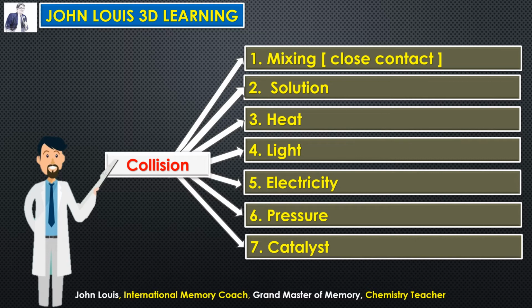But the presence of the catalyst will make the other reactants react with one another to form a new product. Like the very presence of the teacher makes the students focus, concentrate on their subject and learn things properly. So that is what is known as catalyst here. Hope you understood this. These are the 7 ways by which we can make the reactants collide with one another. So let us see an example each for each category.